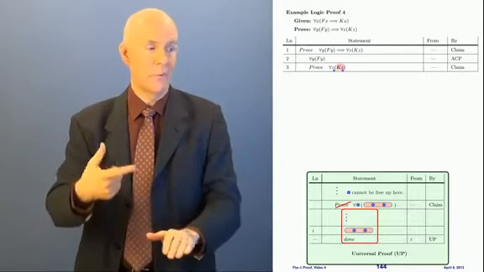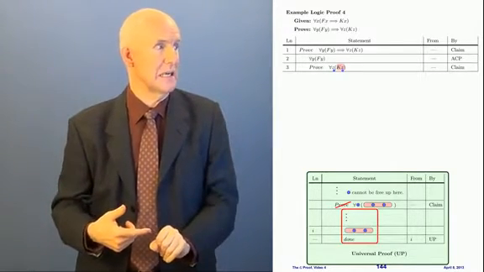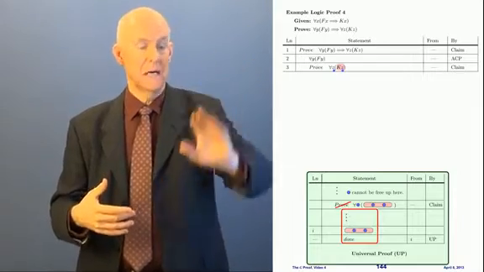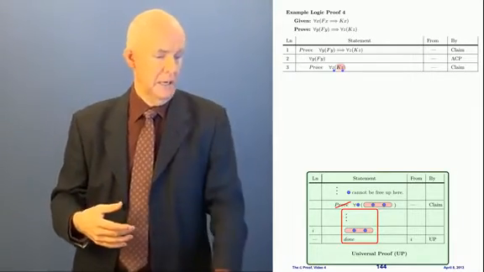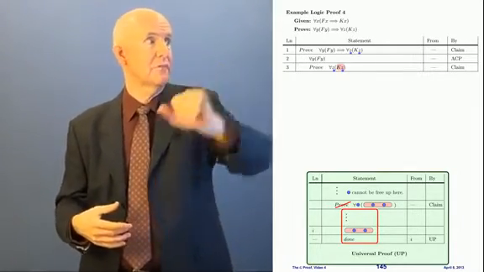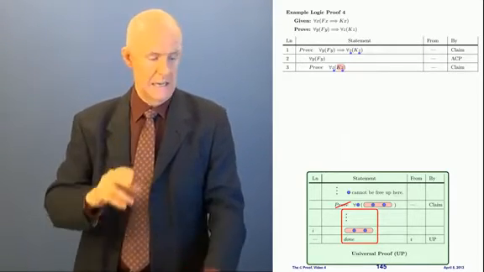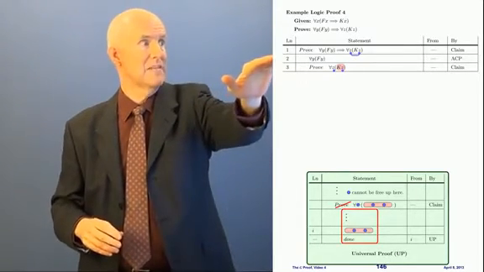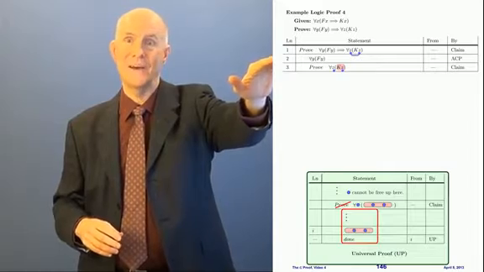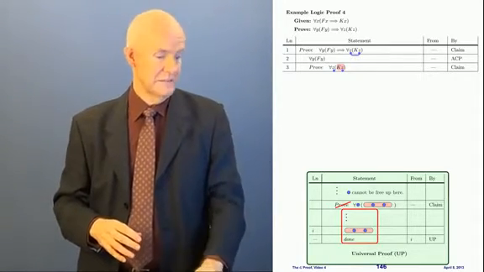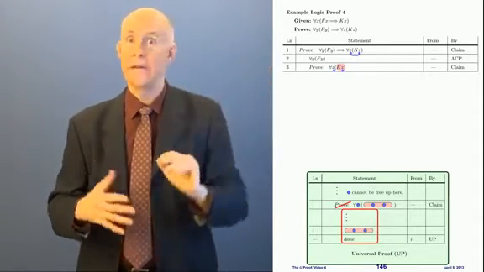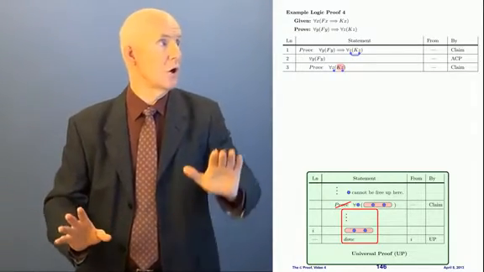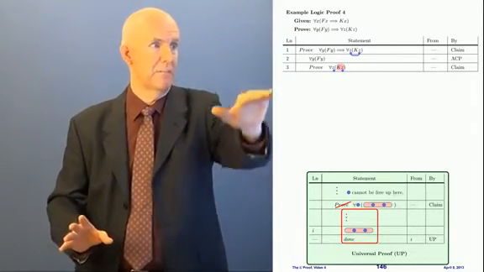All right? But what do I have to do? I have to make sure that z is not free up above. Do I have any z's up here? As a matter of fact, I do. I have a couple of z's right up here in line 1. But is it free or bound? It's bound. This z is bound by that quantifier there, see? So it's not. Do I see any other z's up there? No. I'm okay. I'm good to go because z is not free up above line 3.